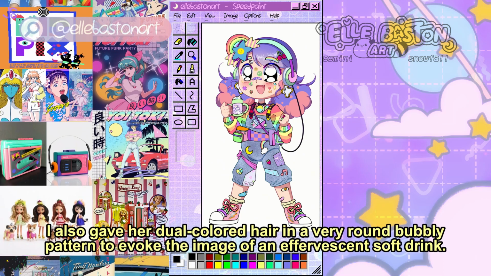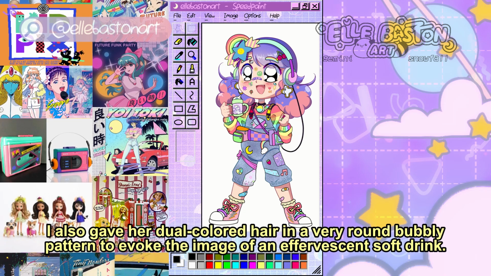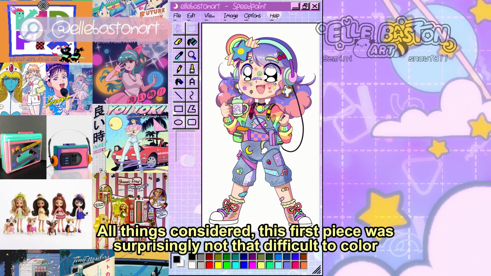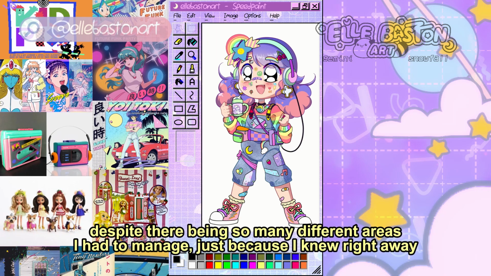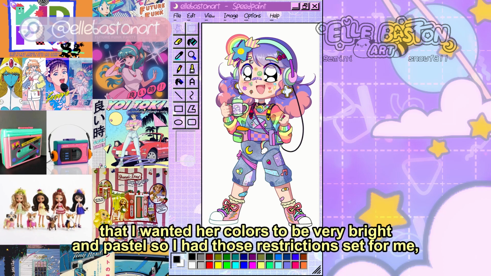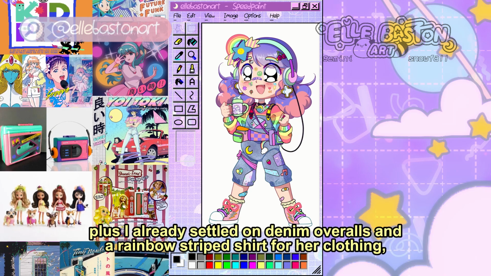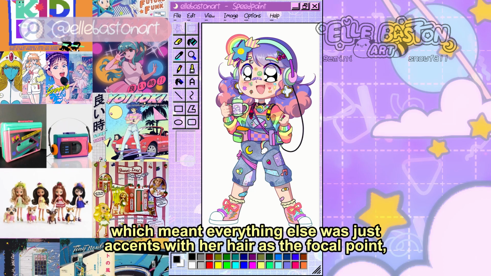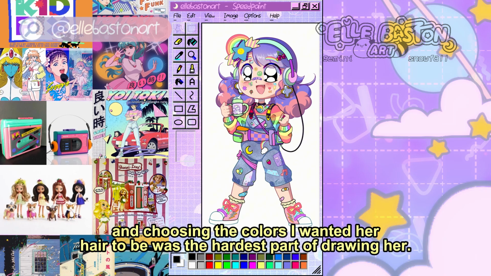I also gave her dual colored hair in a very round bubbly pattern to evoke the image of an effervescent soft drink. All things considered, this first piece was surprisingly not that difficult to color despite there being so many different areas I had to manage, just because I knew right away that I wanted her colors to be very bright and pastel, so I had those restrictions set for me. Plus I already settled on denim overalls and a rainbow striped shirt for her clothing, which meant everything else was just accents with her hair as the focal point, and using the colors I wanted her hair to be was the hardest part of drawing her.